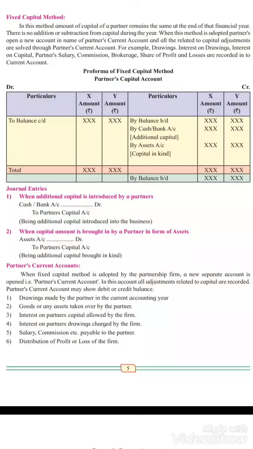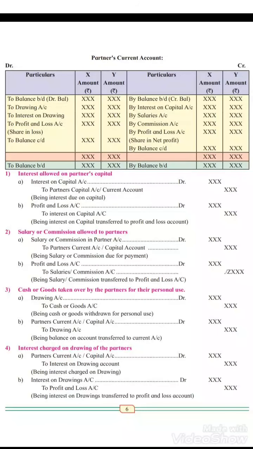Okay, journal entries. First, if any additional capital is brought by the partners, how will this entry be passed? See, it will be cash or bank account debit to partner's capital account credit. What if the capital is brought by a partner not in the form of cash but in the form of assets? Then the entry will be asset account debit to partner's capital account.